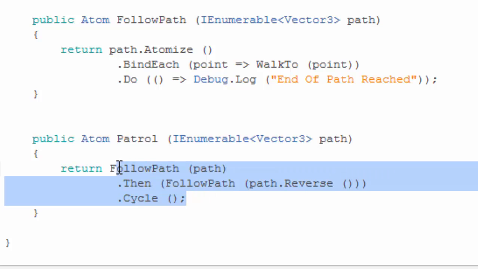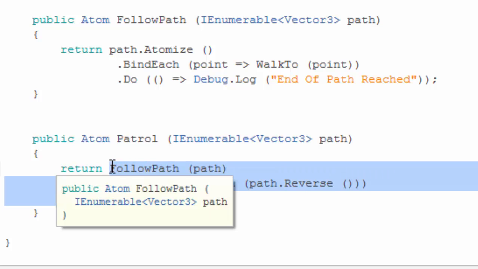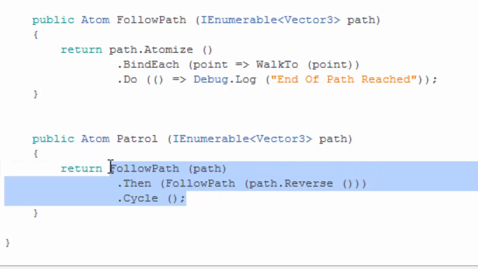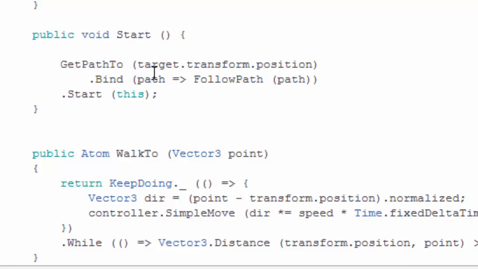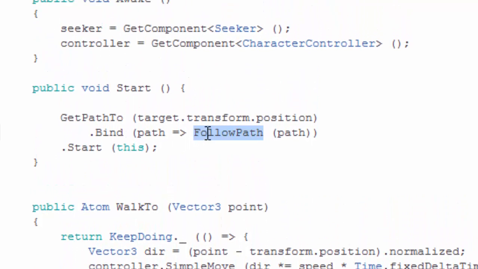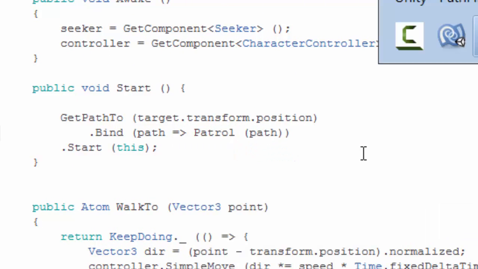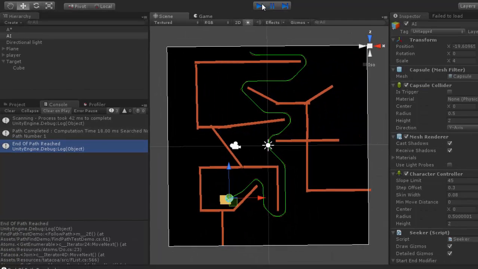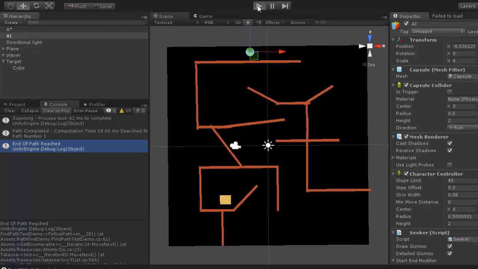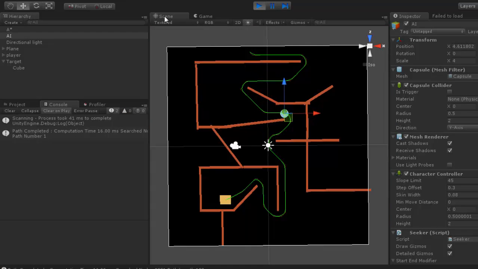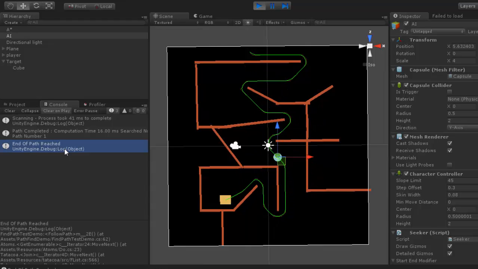This simple thing could be a one line, but here I made it into three. With these simple 3 lines, you could actually patrol the route instead of just following it. And if we press play, we're gonna see that our character is gonna go back and forth to the same route, notifying us when it reached its endpoint.